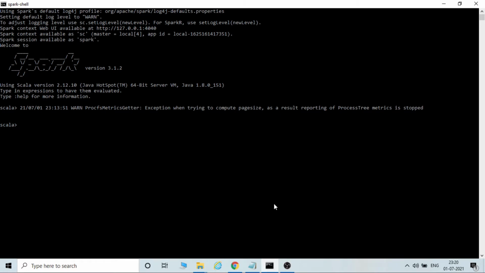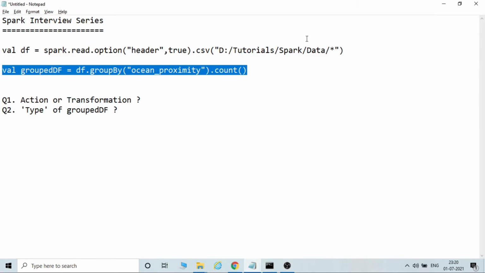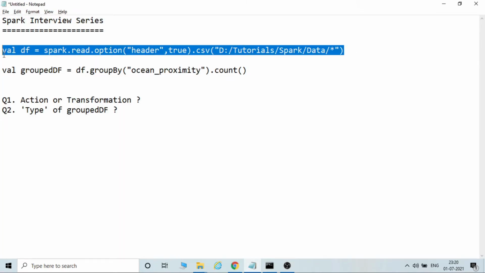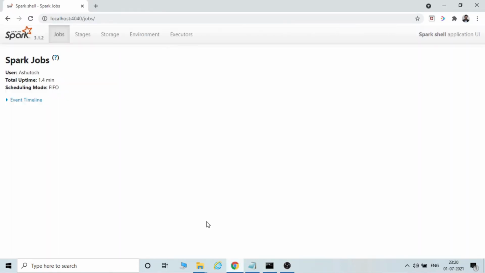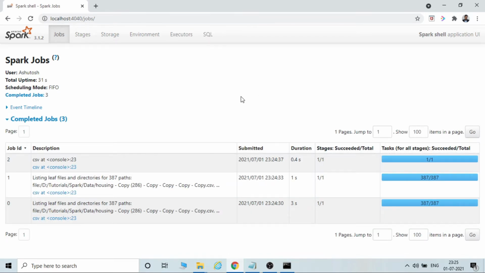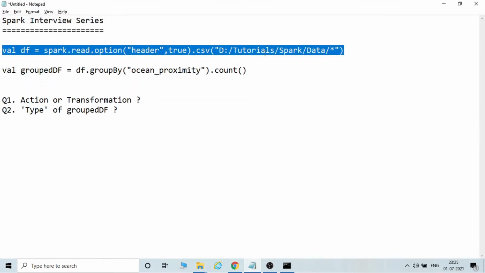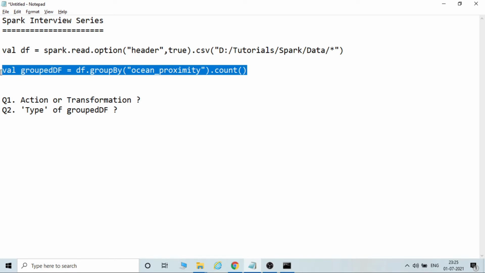So I'll open a Spark shell as you can see on my screen, and also I will show you how we can validate using the Spark UI. Alright, so let's go ahead and read the file. So it's reading. Let's go to Spark UI and see whether jobs are created or not. On this UI, you can see that for one read operation, we have 3 jobs created. Now let's go ahead and run this statement.